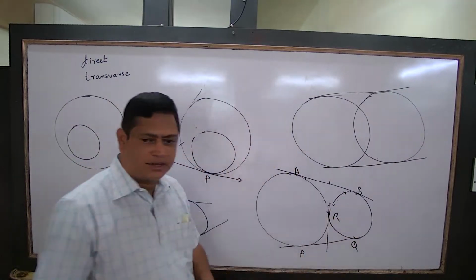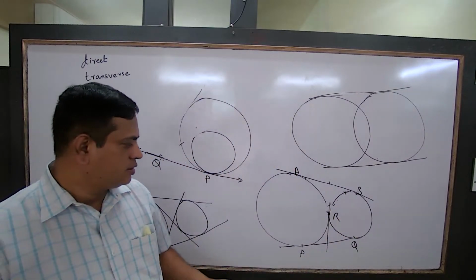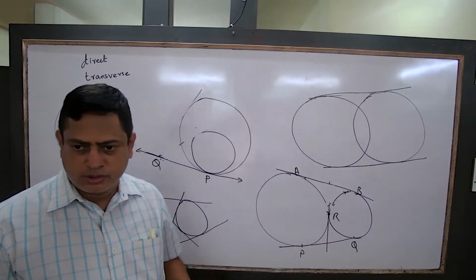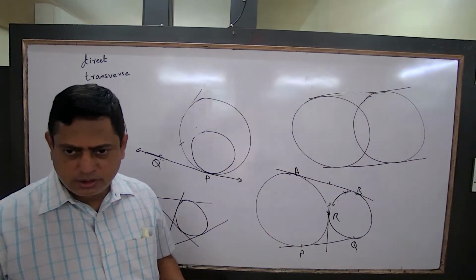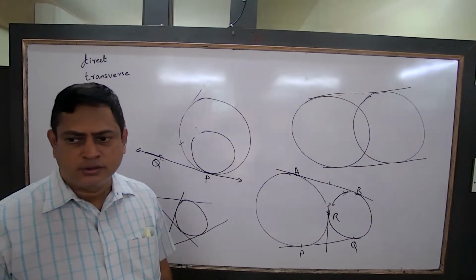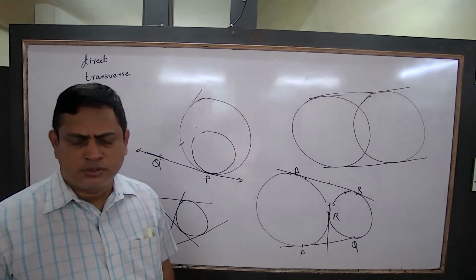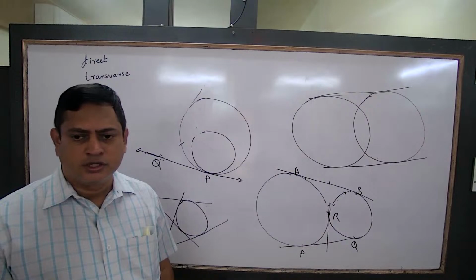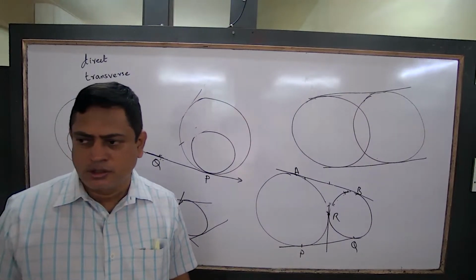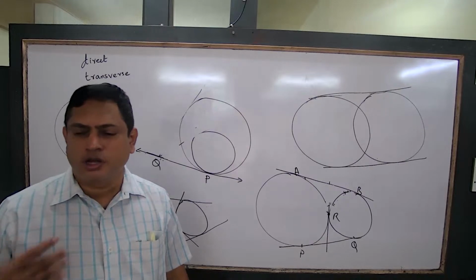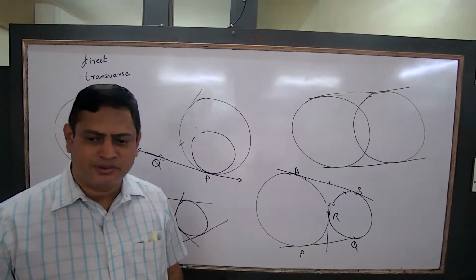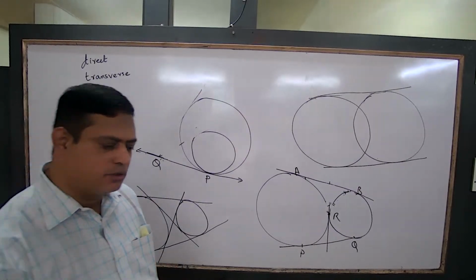Tell the name of the triangle. ARB and PRQ. They are congruent. We also construct the tangent. Then we prove the triangles similar. In similarity, sides are proportional. Look here. Congruent. How do you prove it? Okay, now look.